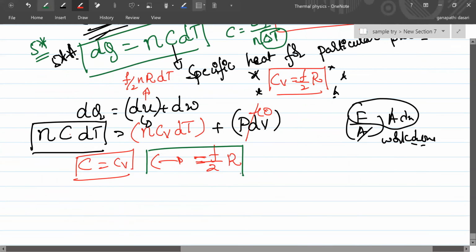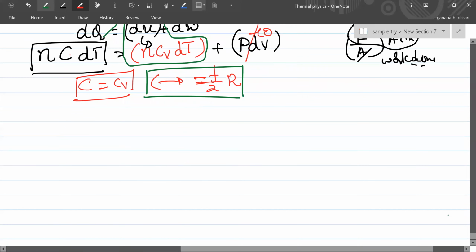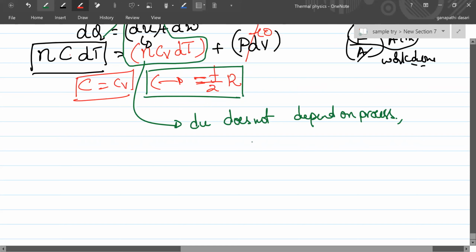Then that is the formula for all the processes. ΔU, you can use this f/2 nRΔT or nCvΔT. ΔU does not depend on the process. It depends on the state. It is a state function.